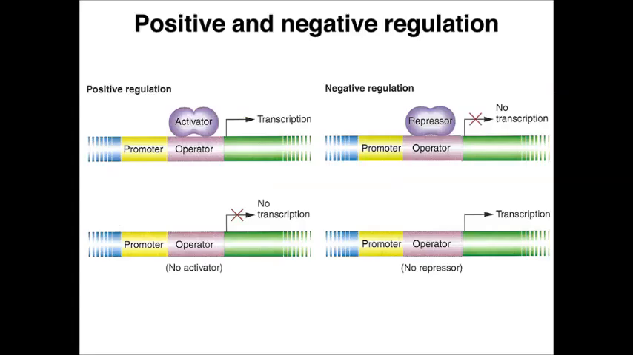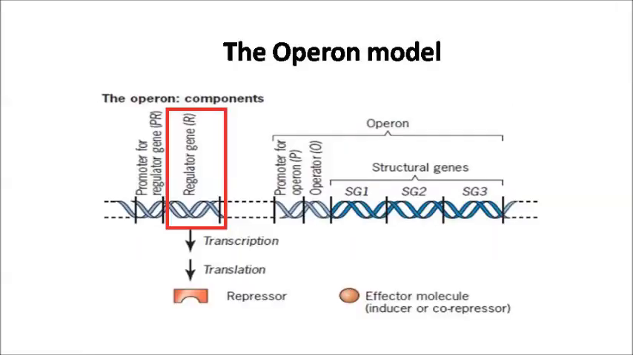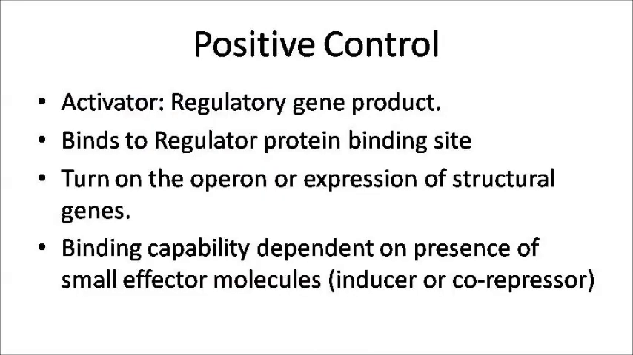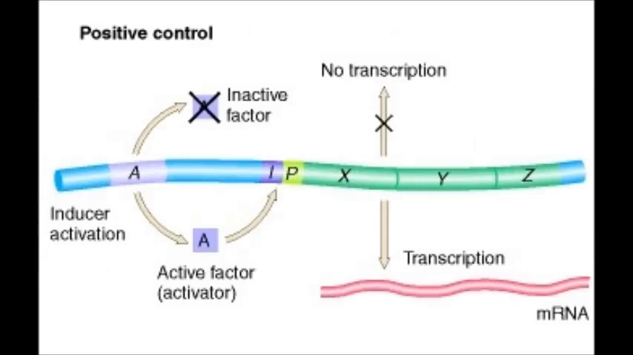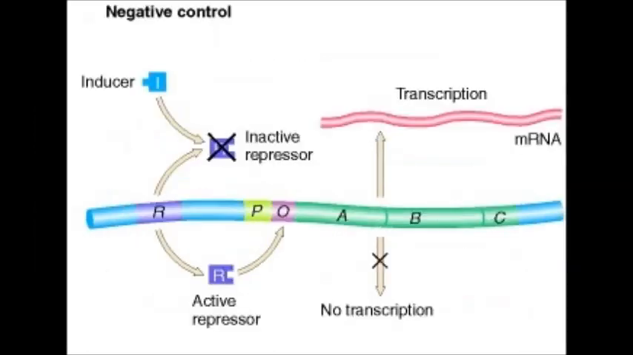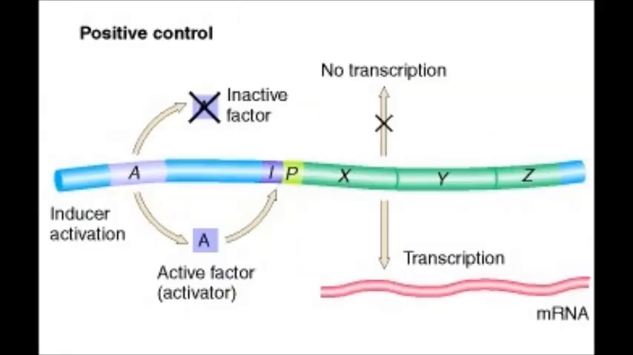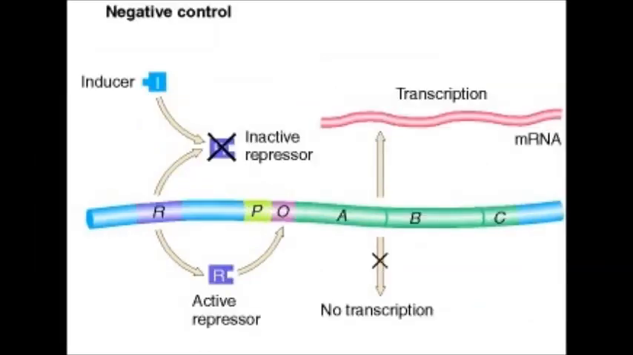The regulation of gene expression can be accomplished by both positive control mechanism and negative control mechanism. Both these mechanisms involve the participation of a regulator gene. And what is a regulator gene? A gene which encodes products that regulate the expression of other genes. In positive control mechanism, the product of the regulator gene is required to turn on the expression of structural genes. And in negative control mechanism, the product of the regulator gene is required to turn off the expression of the structural genes.